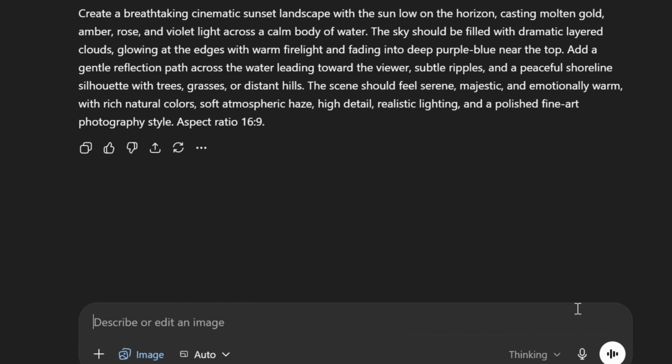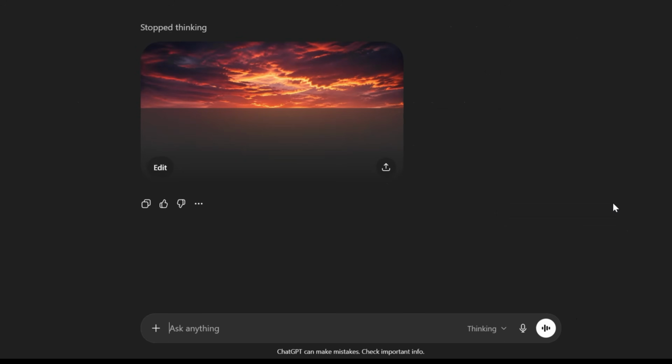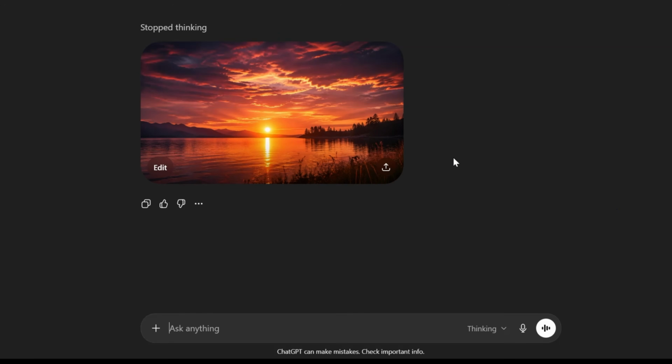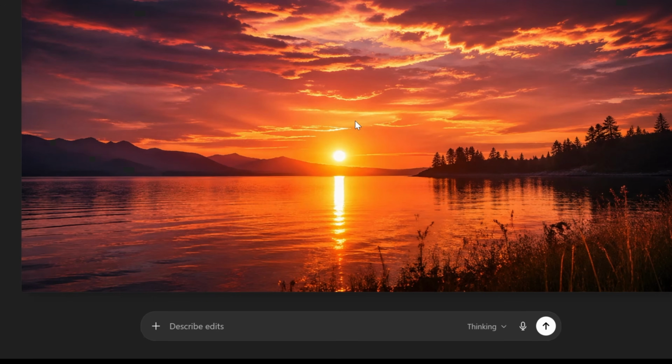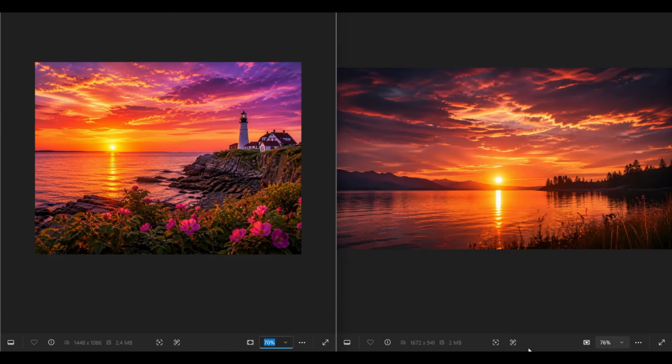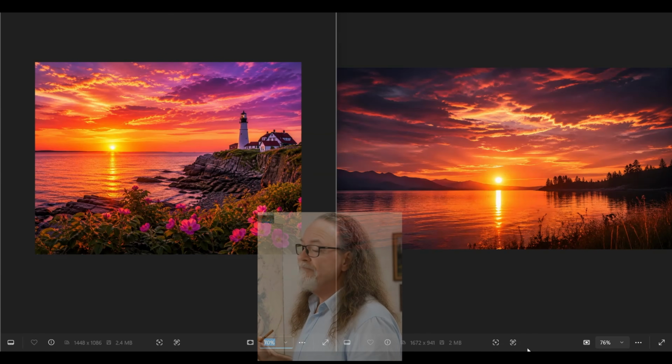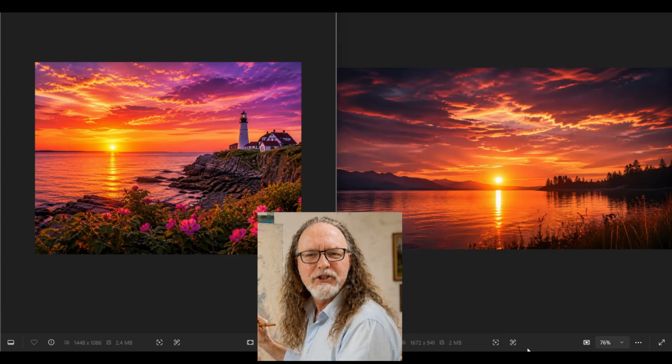Now we tell it to go ahead and run that image prompt that it just wrote. And compare the quality of what we get here with what we created with our first prompt. It's night and day. Well, it's night and night, but you get the idea. So that's pretty much it. It's what I call prompt engineering.